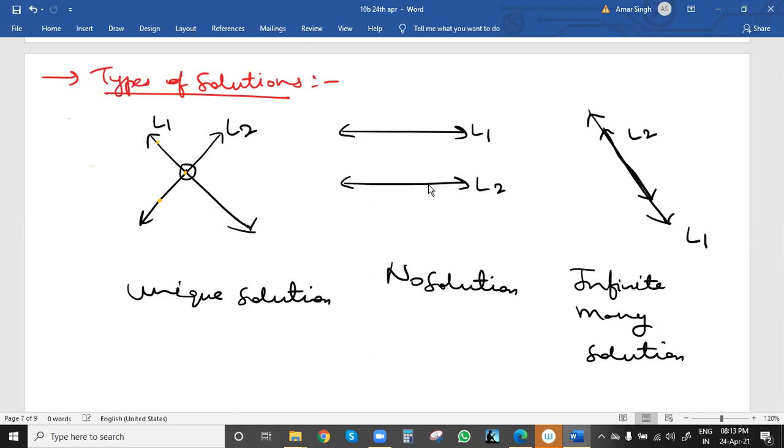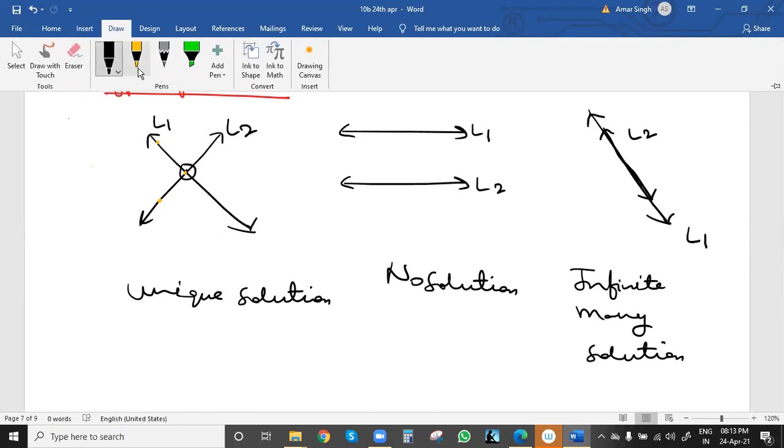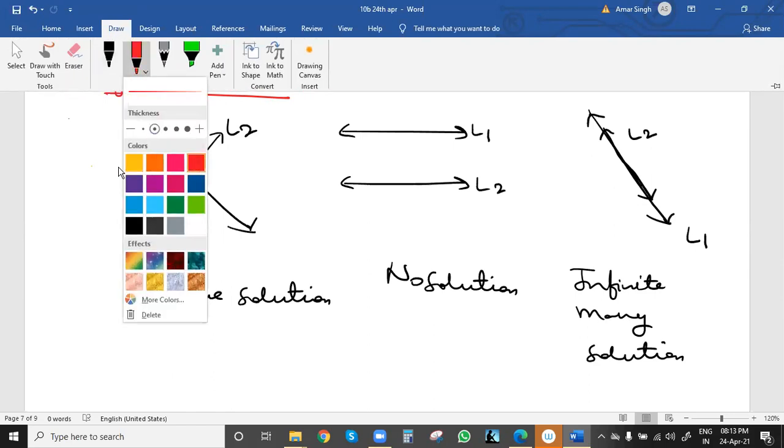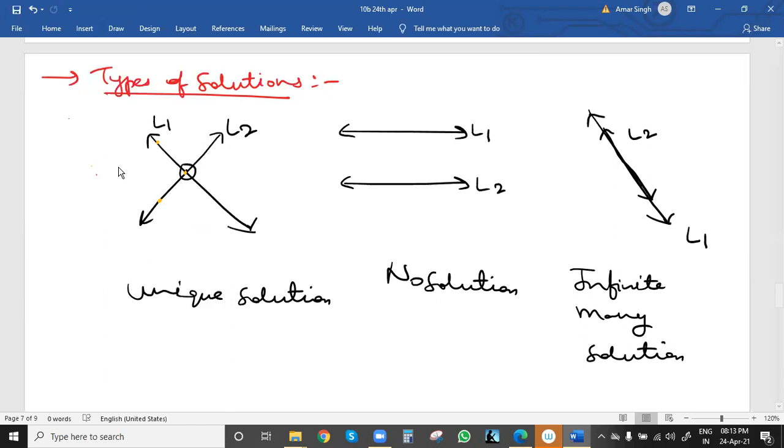Because what is the reason behind this? The solution is always the meeting point or intersection point of the lines. So these are the common points. Here there is only one common point, so one solution, or unique solution.